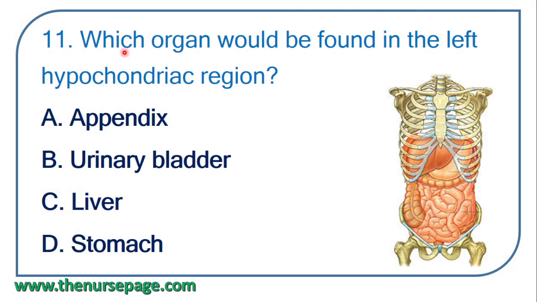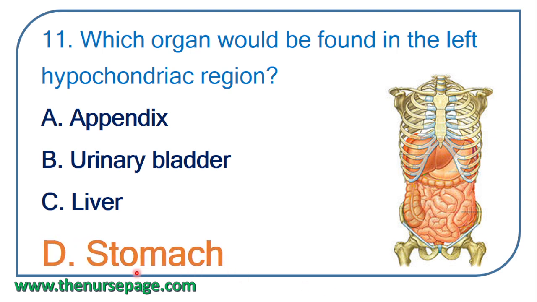Next question, which organ would be found in the left hypochondriac region? Appendix, urinary bladder, liver, stomach. Correct answer is option D, stomach.